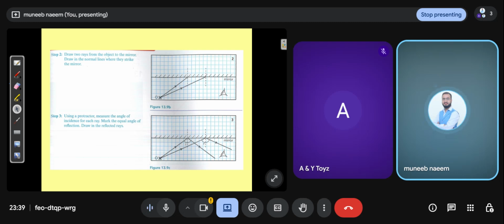So there is an object, you can see this object, and draw two rays. There is ray 1 and there is ray 2. Draw in the normal line where they strike the mirror, so there is a normal line. Use a protractor to measure the angle of incidence for each ray, mark the equal angle of reflection, and draw it in the reflector. You can use the protractor to draw the reflected rays.